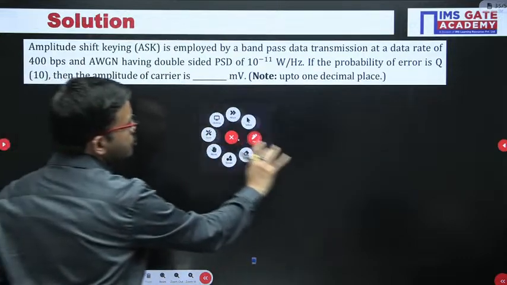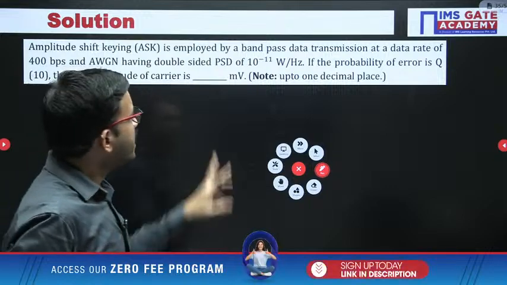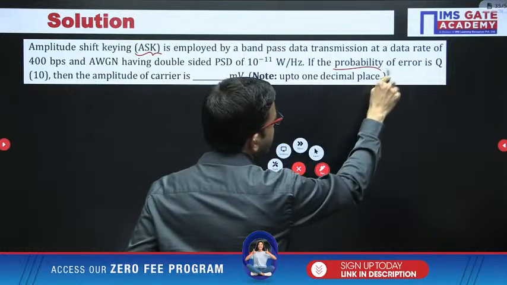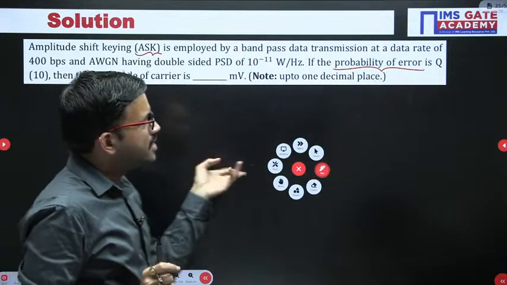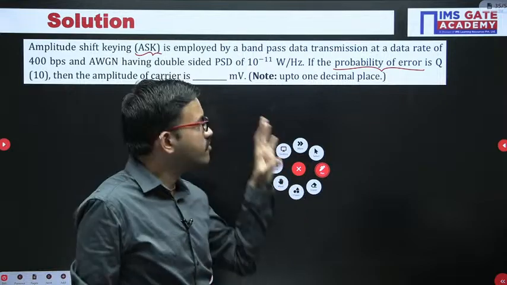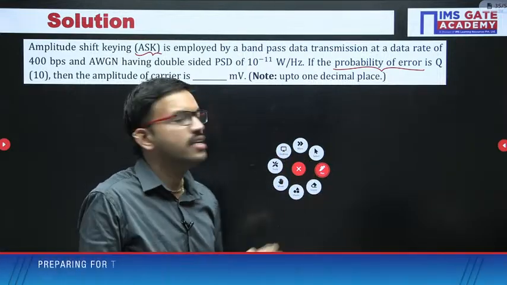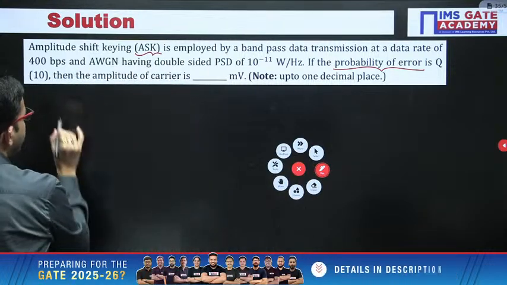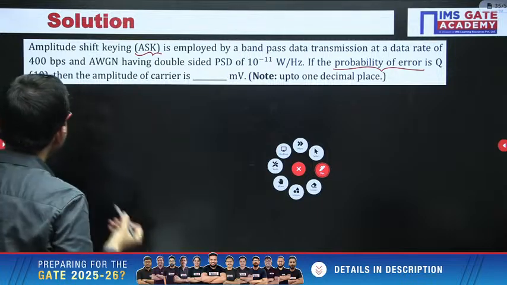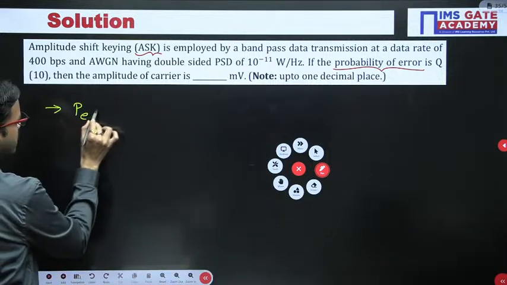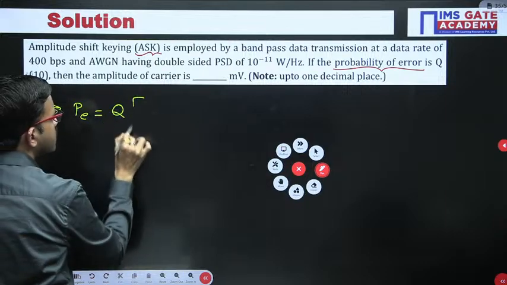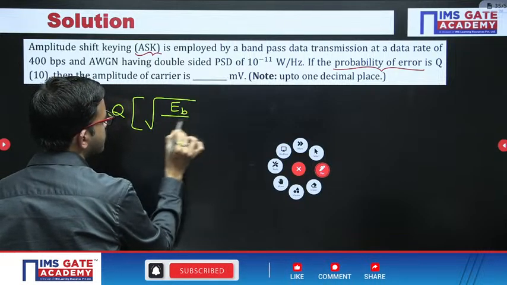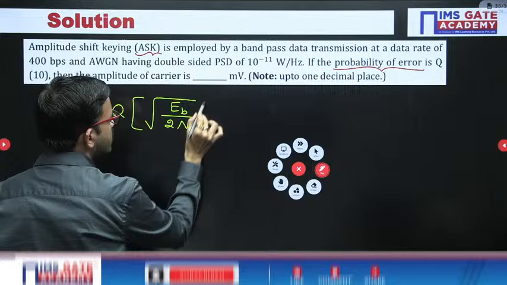Yeah, for solving this question, regarding ASK, you are supposed to calculate the probability of error. See, regarding ASK, FSK or PSK, any modulation technique with respect to digital communication, band pass data transmission, the probability of error you will be getting in terms of the Q function. Okay, so regarding ASK, the probability of error formula is this one: Q of square root of Eb by 2N0.